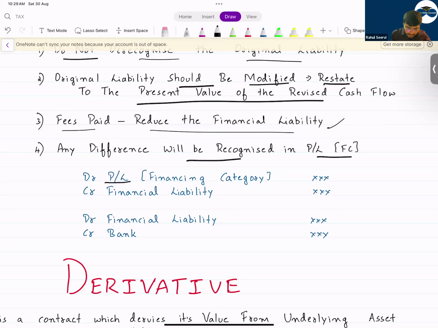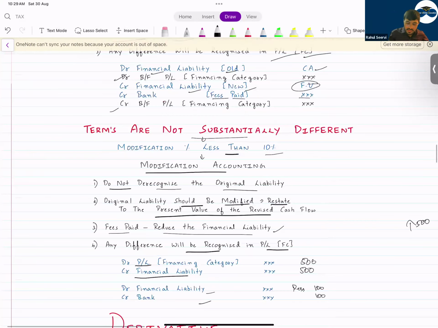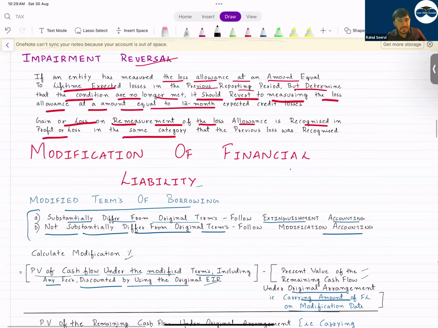So what we do: debit, I'll increase my financial liability by 500. It's a loss to me in P&L. And what will I do? The fees which I pay, I will reduce from the financial liability value. If I paid 100 rupees as fees, I will reduce this from the financial liability value. So with this, the modification accounting is also done. Any doubts to anyone in the modification?